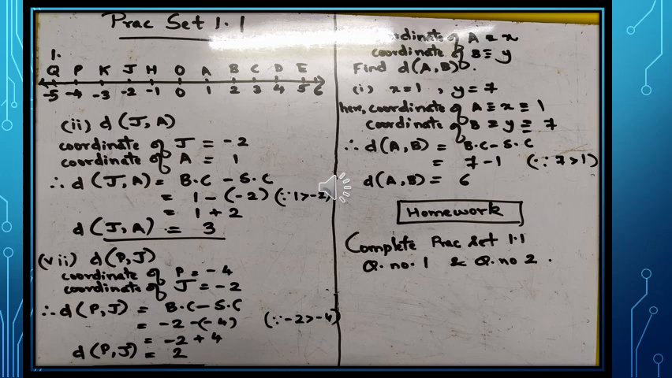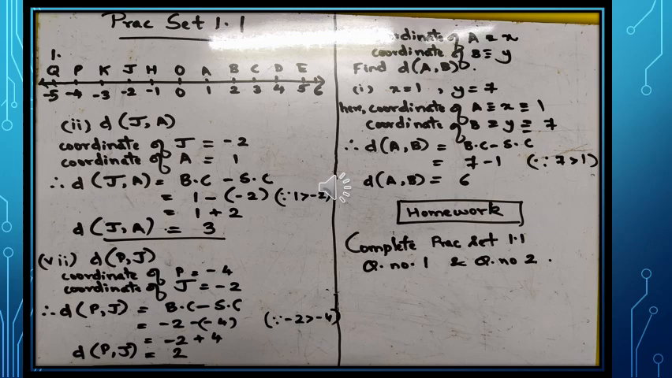Coordinate of P is equal to -4. Coordinate of J is equal to -2. And therefore distance PJ is equal to bigger coordinate minus smaller coordinate, which is equal to -2 minus of -4, since -2 is greater than -4, and therefore -2 plus 4 and distance PJ is equal to 2. I hope this is quite clear.